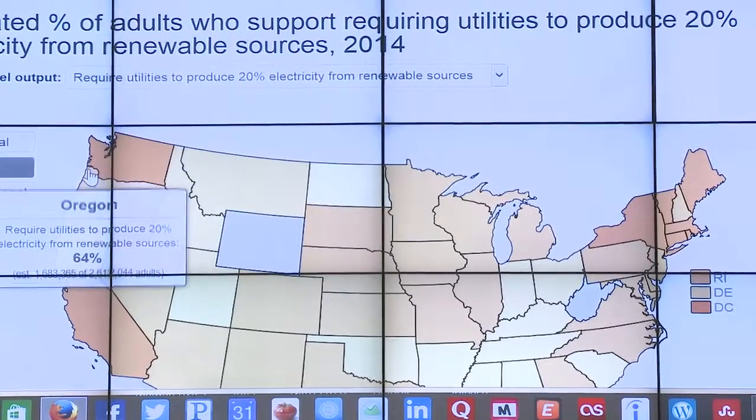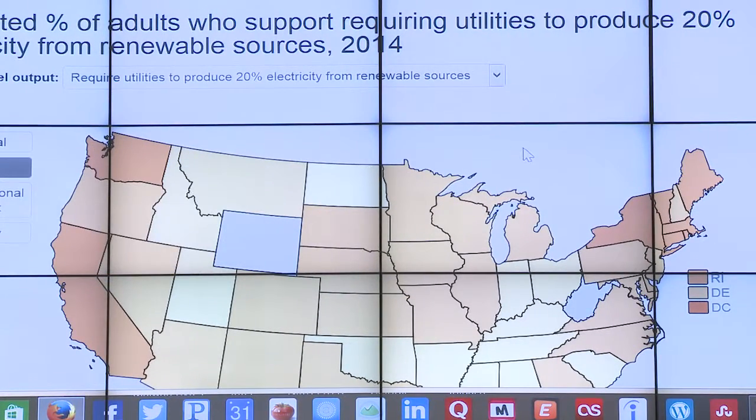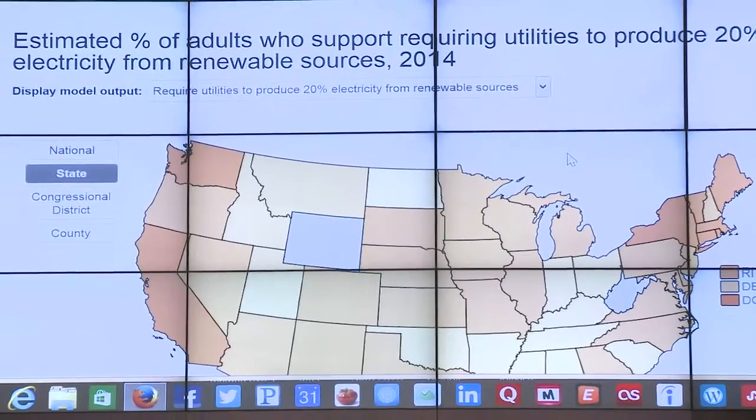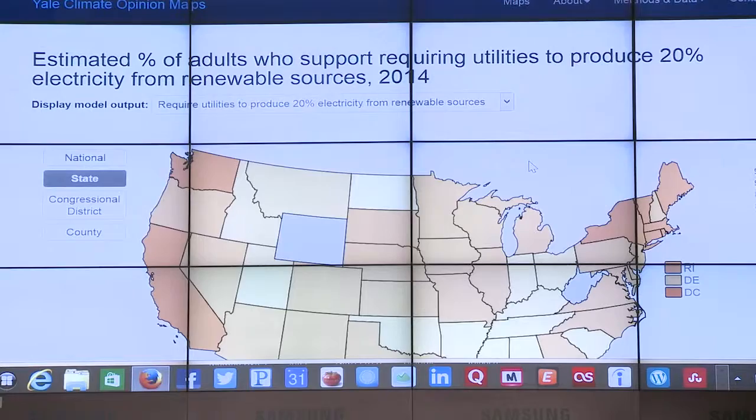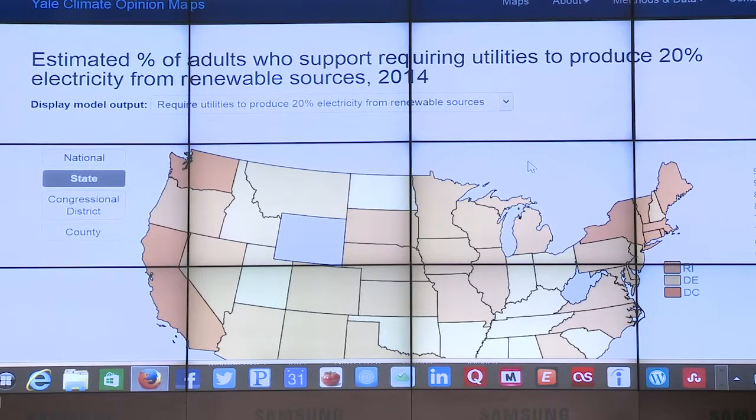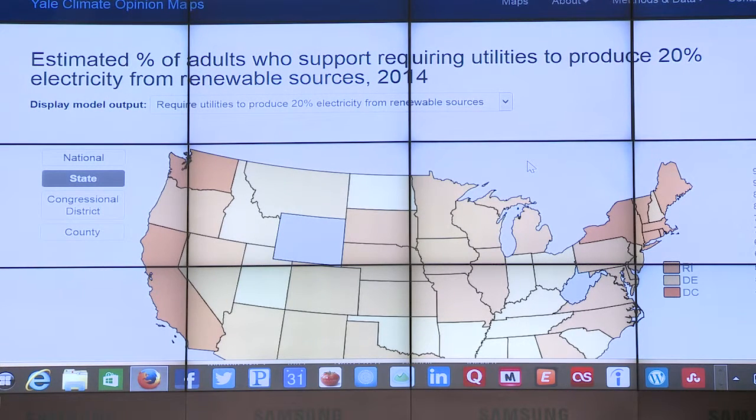All right, so it looks like for this graph, most states, with the clear exceptions of Wyoming and West Virginia, are above the 50% range of support, going up to some higher percentages in places like California, New England, and Washington. So we took this data as our base spreadsheet. There is a feature under Methods and Data up at the side where you can export this information as an Excel file. And we took that and combined it with some information from the DSIRE website,